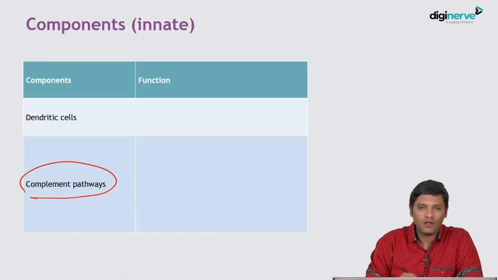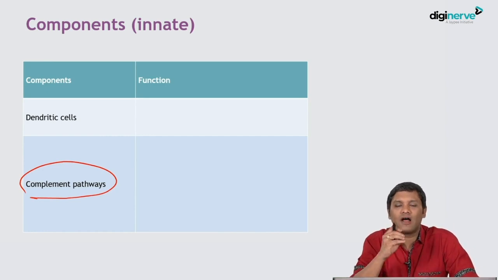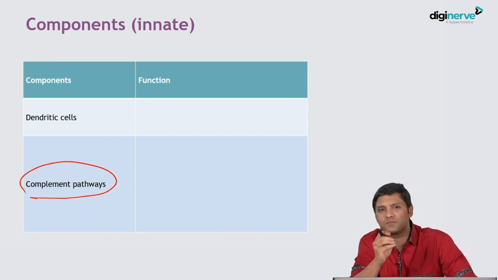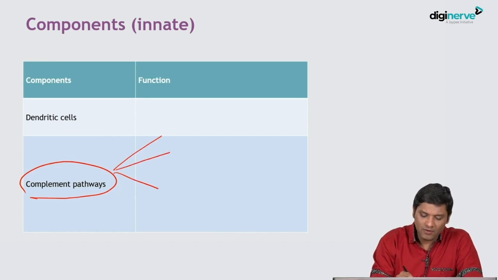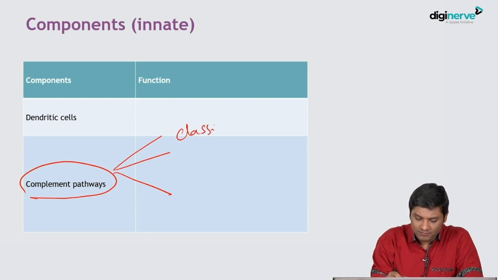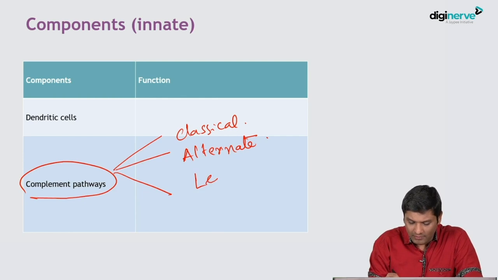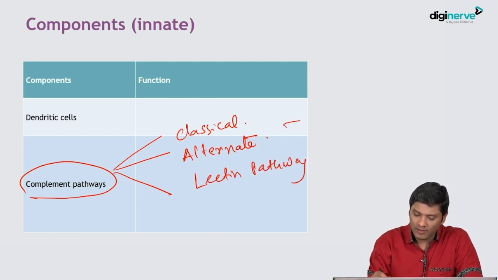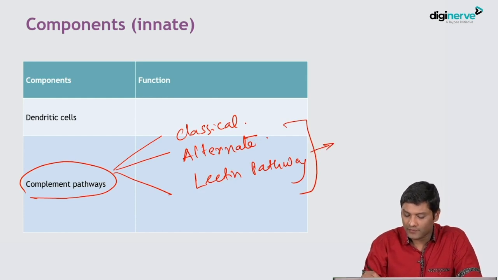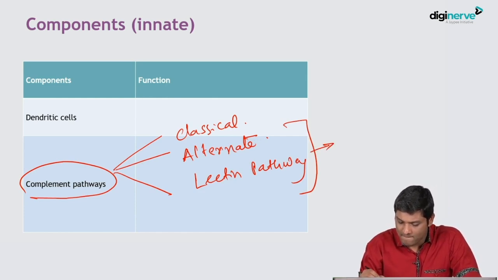Next is complement. Complement in general is part of innate immunity. They are non-specific. There are three types of complement pathways: the classical pathway, the alternate pathway, and the lectin pathway. Among the three pathways, the alternate pathway and lectin pathway are the classical examples of innate immunity.